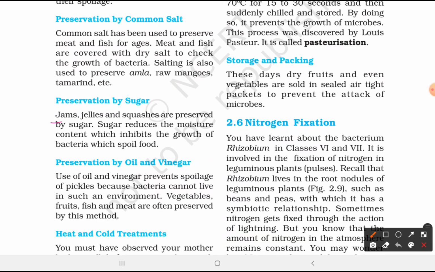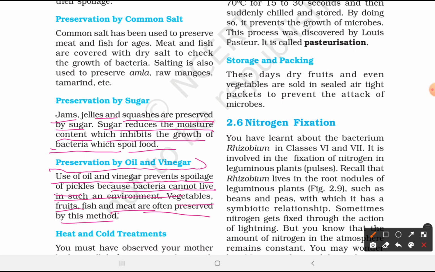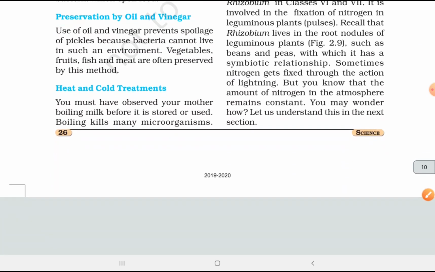Preservation by sugar. Jams, jellies, squashes are preserved by sugar. Sugar reduces the moisture content which inhibits the growth of bacteria which spoil food. Preservation by oil and vinegar. Use of oil and vinegar prevents the spoilage of pickles because bacteria cannot live in such an environment. Vegetables, fruits, fish, meat are often preserved by this method.